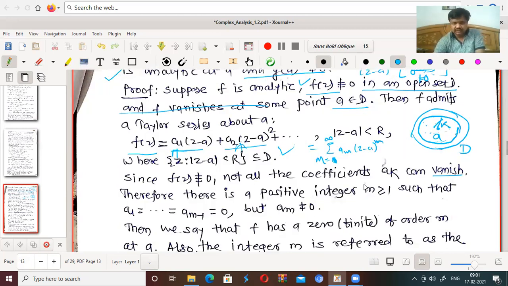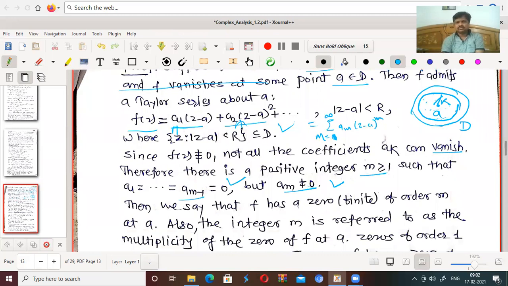Therefore, there is a positive integer m greater than or equal to 1 such that a1 up to am minus 1 equal to 0, but am is not equal to 0. At least there should be one am which is not equal to 0. That means a1 up to am minus 1 are 0, but am is not equal to 0. That means what?